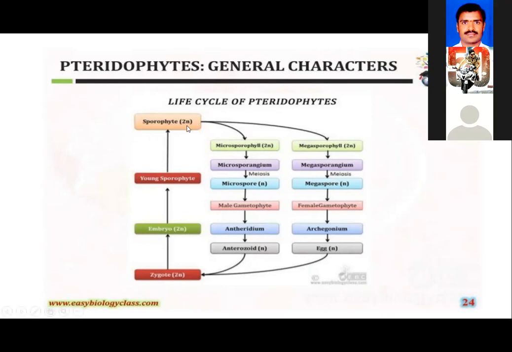You can see here, the sporophyte is diploid. It is going to develop the haploid spores. The spore is the starting stage of the gametophyte. The diploid phase is alternating with the haploid phase of the gametophyte. Later on, after fertilization, the zygote is diploid. The zygote is the starting stage of the sporophyte. The diploid zygote undergoes divisions and forms the embryo. The embryo will develop into an adult sporophyte. So this is the diplohaplontic life cycle, the life cycle of the pteridophytes.